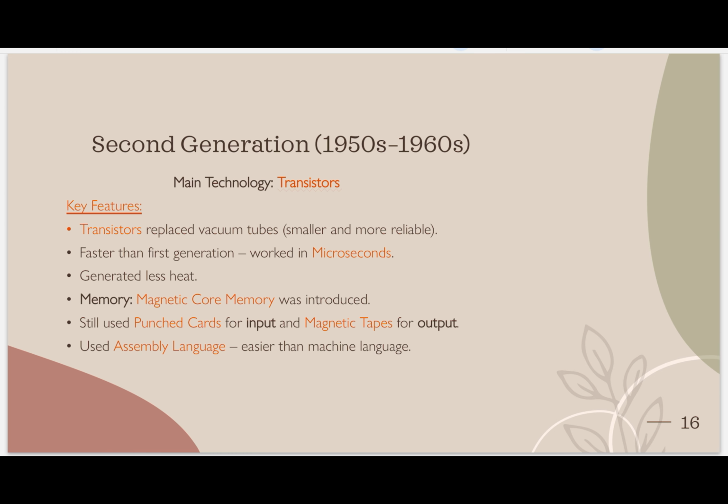So in second generation, vacuum tubes got replaced with transistors. See, faster than first generation, they work in microseconds. First generation was working in milliseconds. Now it is working in microseconds. Generate less heat. Why generate less heat? Because transistors don't get that much heat as the vacuum tubes were getting. Transistors produce less heat. Then magnetic core memory was introduced. New type of memory was there.